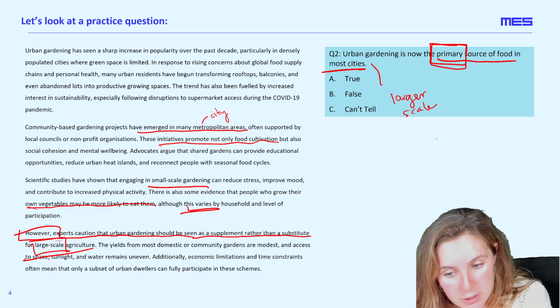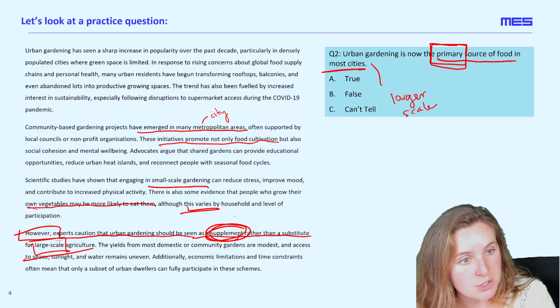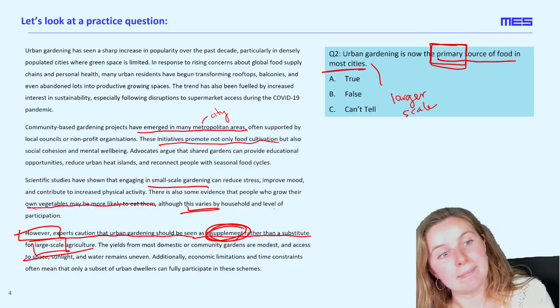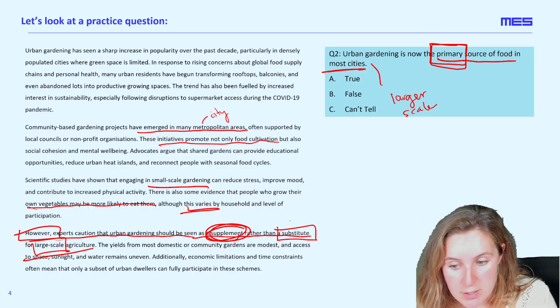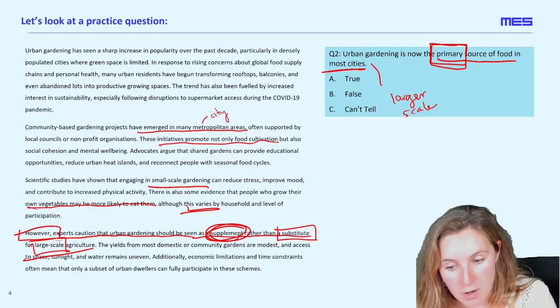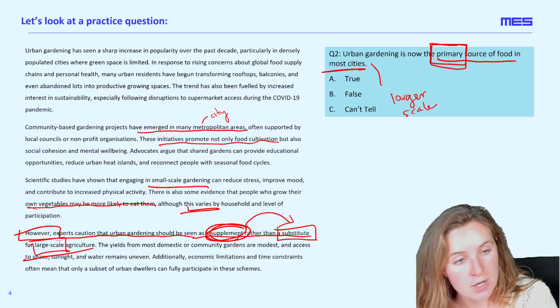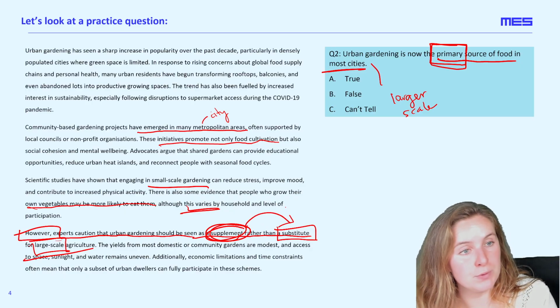Experts caution that urban gardening should be seen as a supplement. A supplement, by definition, is not the main, but rather an additional idea to a main. So a supplement rather than a substitute. So it's not a swap out, but rather something that contributes to whatever the main source of food is.